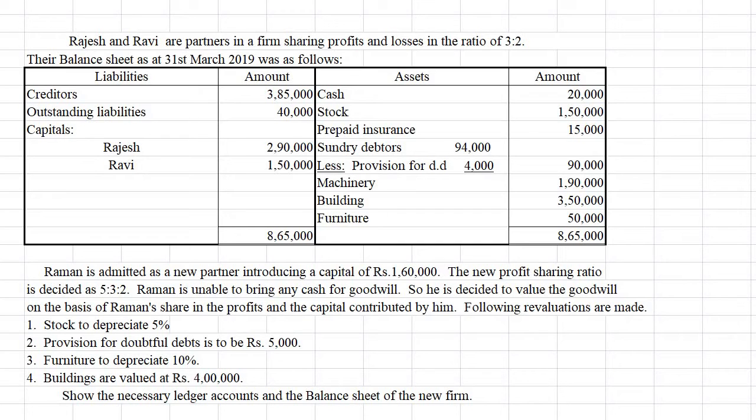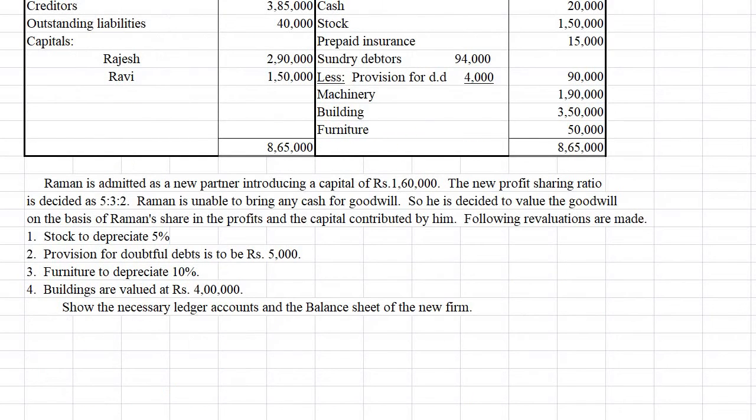Building, now it became 4 lakh. That means it shows an increase of 50,000 rupees. So you have to prepare necessary ledger accounts and balance sheet of the new firm. This is the question. Let us see the solution.